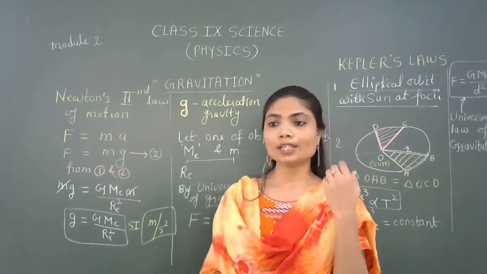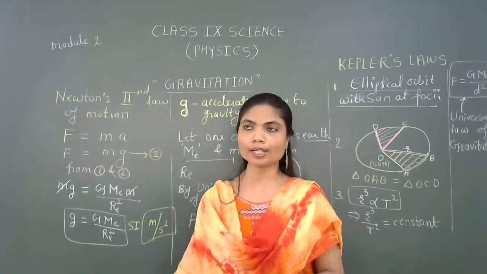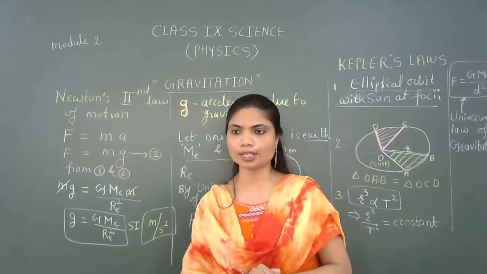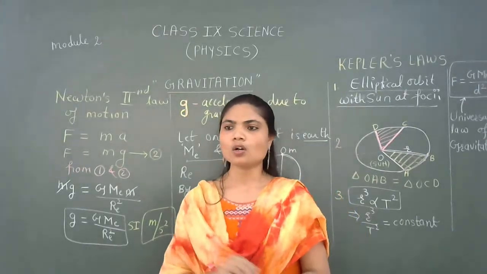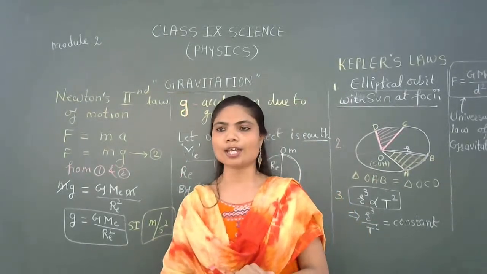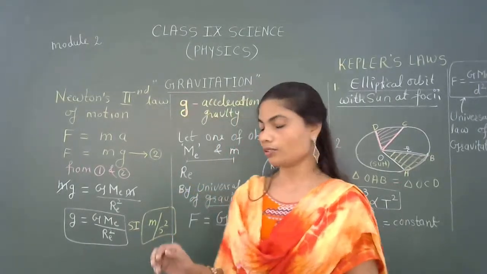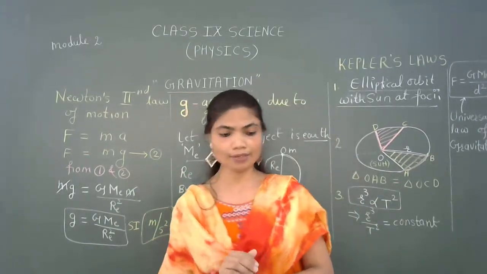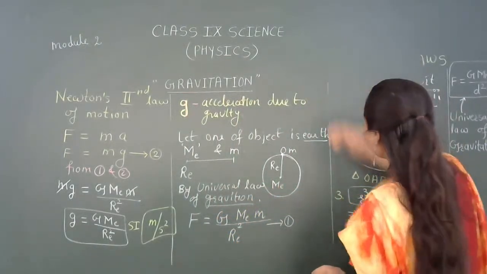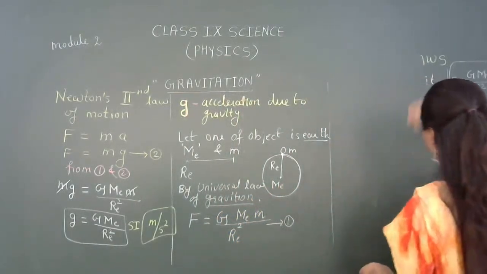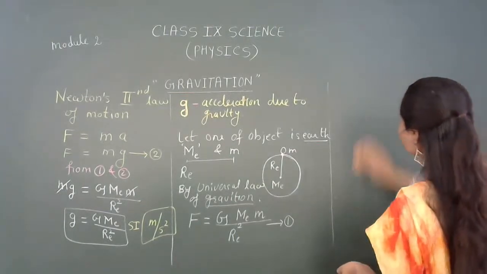So we can use this equation of small g to calculate the value of g on Earth's surface. Okay, on Earth's surface, we try to find the value of the acceleration due to gravity. How we can calculate that? We will try to find it out on the Earth's surface. What will be the value of small g?